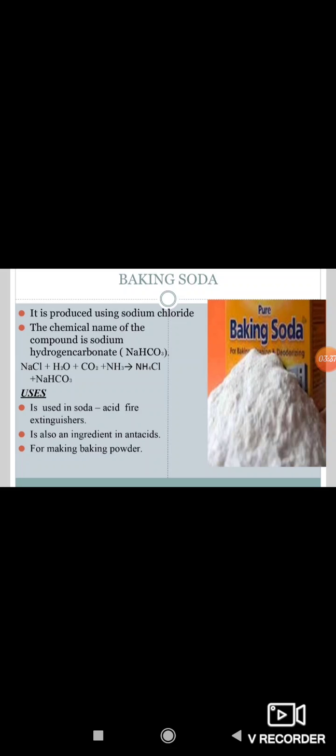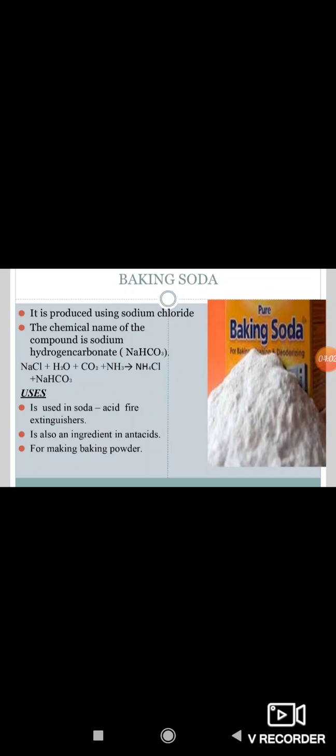And then baking soda. Baking soda is commonly used in the kitchen for making tasty, crispy pakoras. Sometimes it is added for faster cooking.